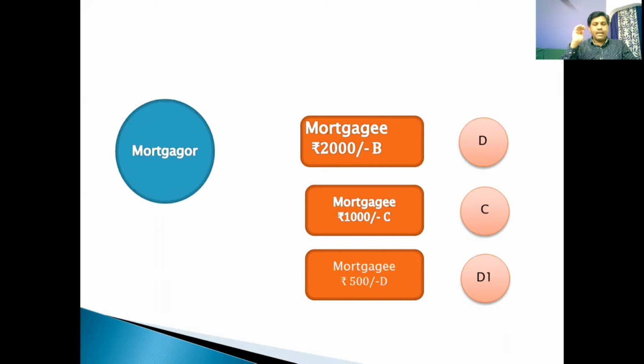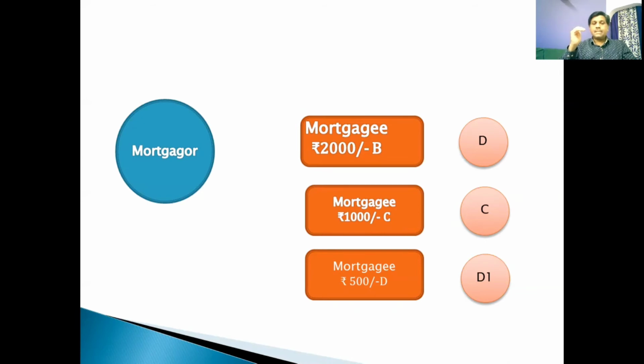So far as 500 rupees is concerned, he still occupies the position of D only. So when payment has to be done, D will get priority so far as 2,000 rupees is concerned. So B is discharged. B is no more liable to get any money from anybody.